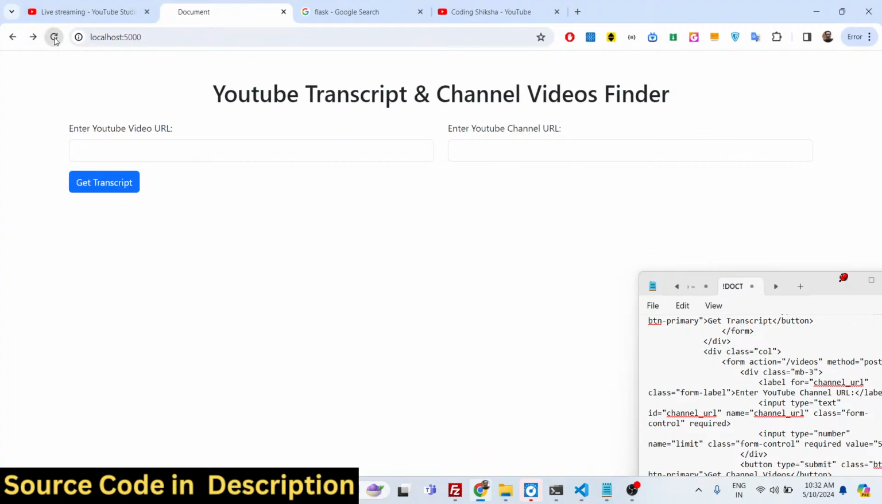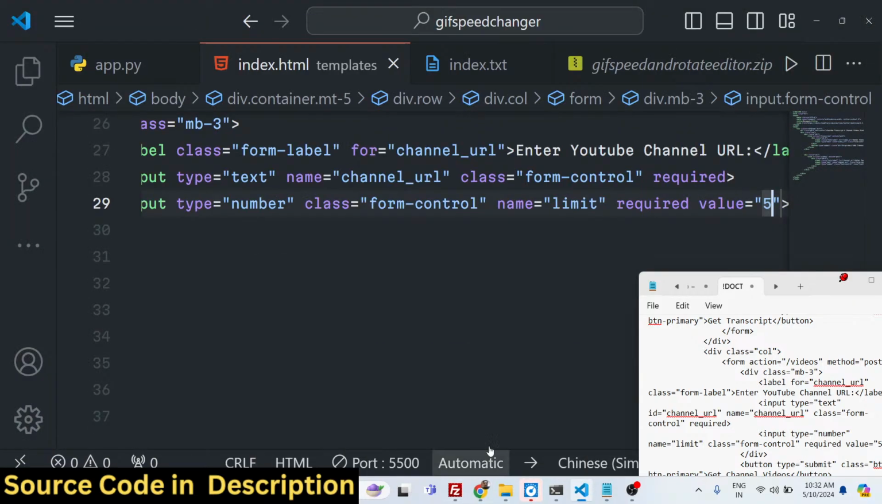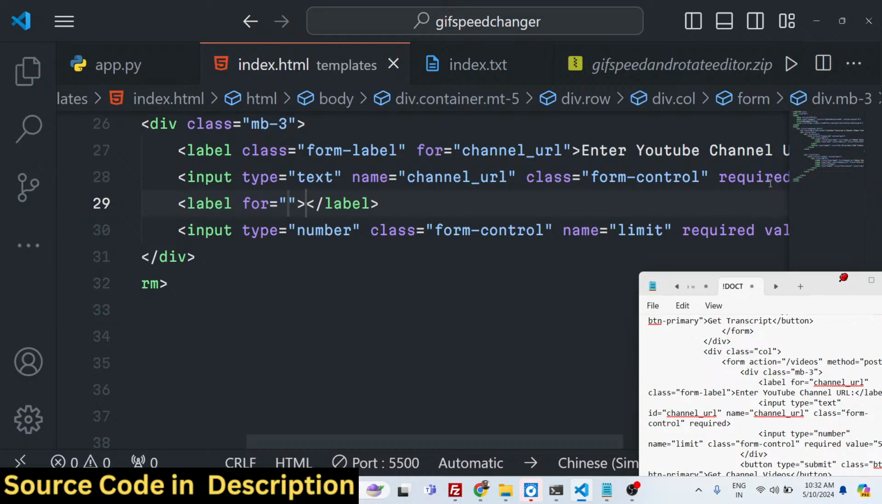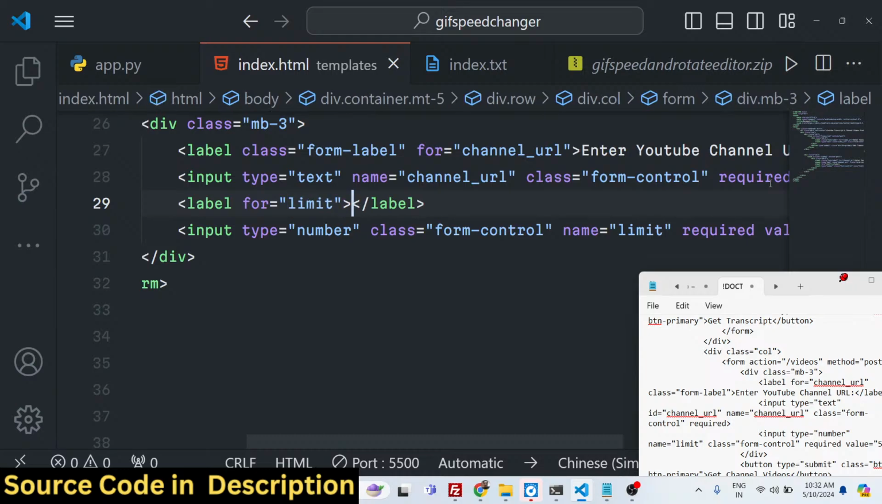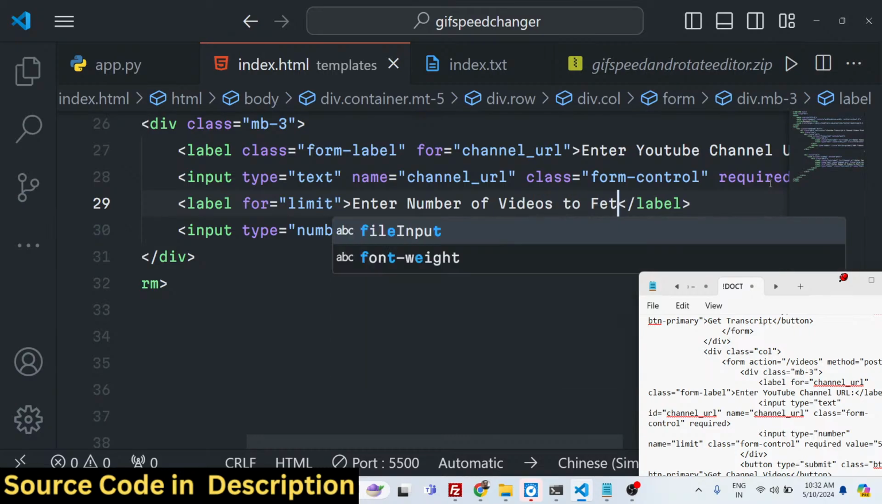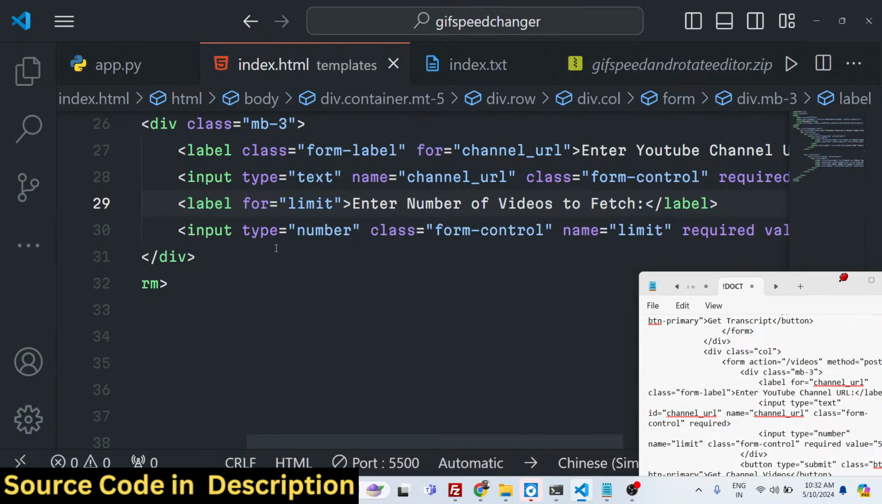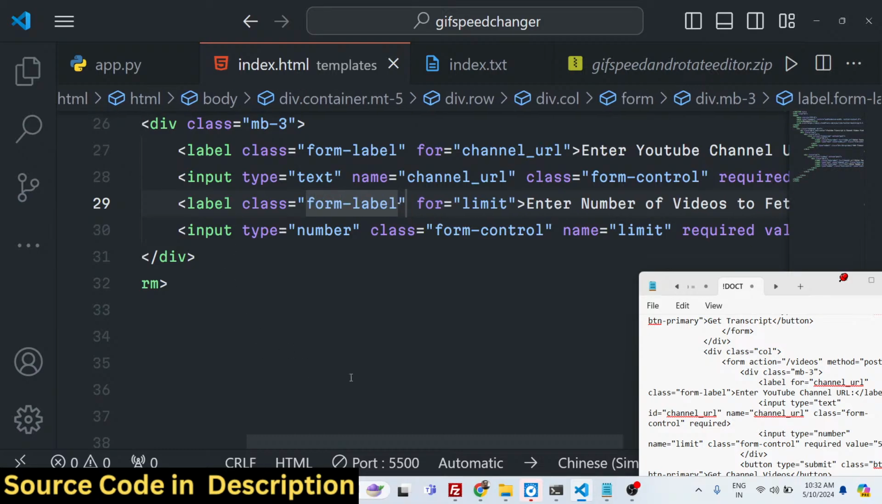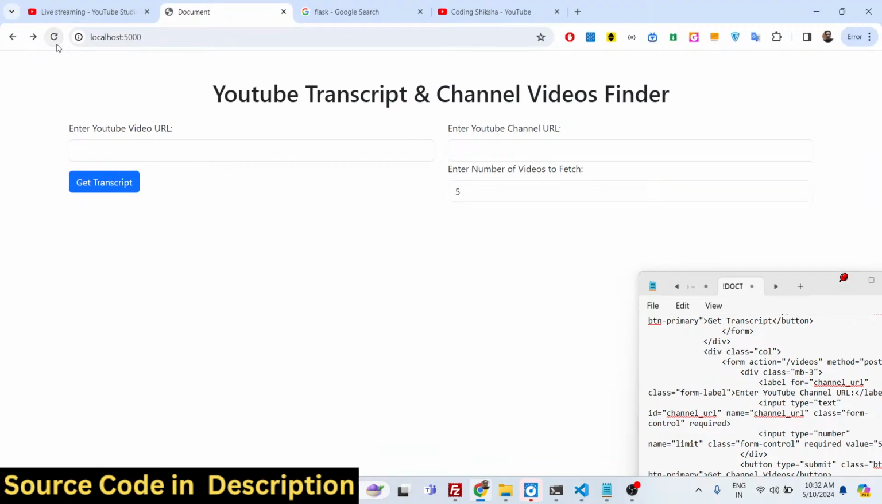If you just refresh now, there will be the second input field added, which we can even give a label as well if you want to. You can give it a label, enter number of videos to fetch, something like this. So you will see that.